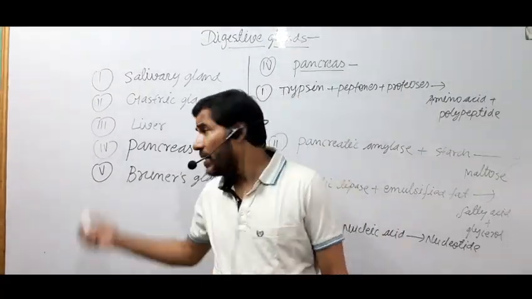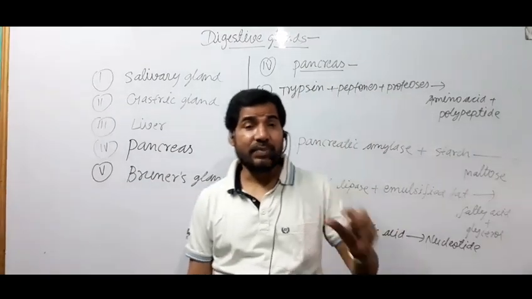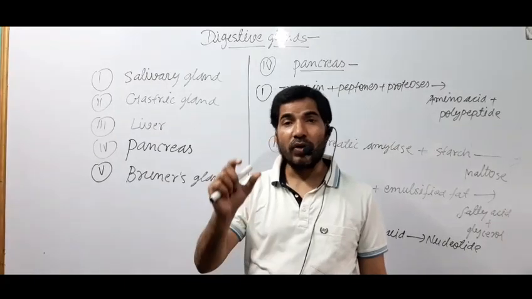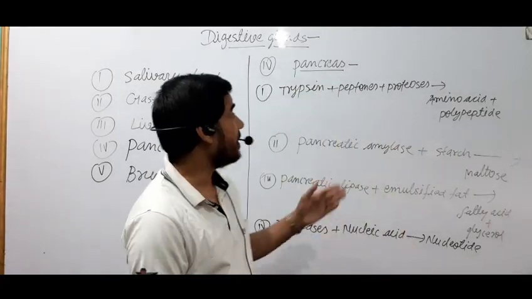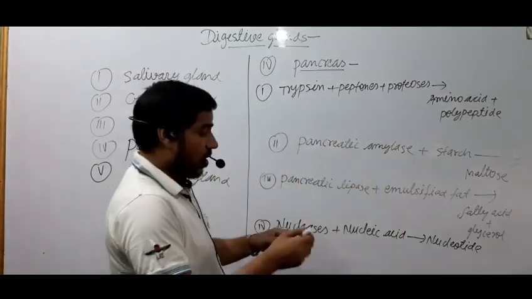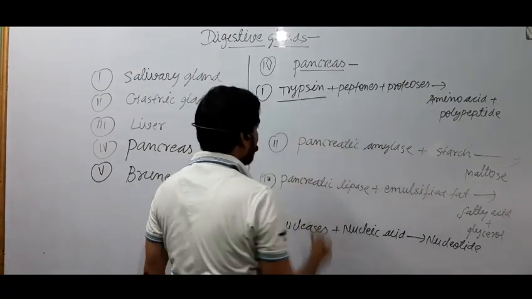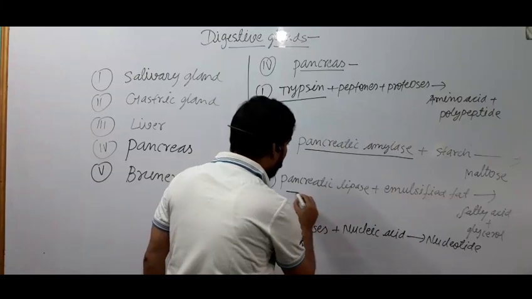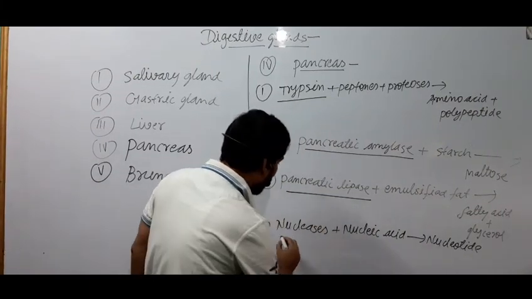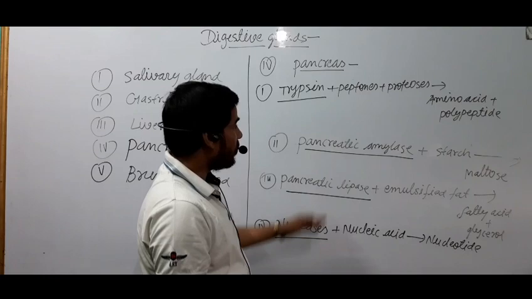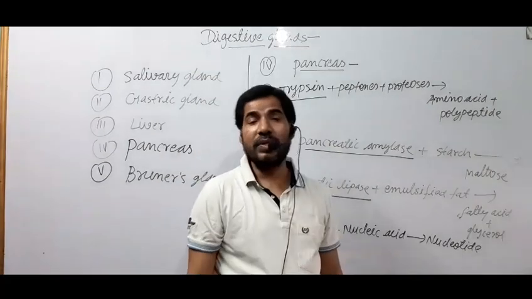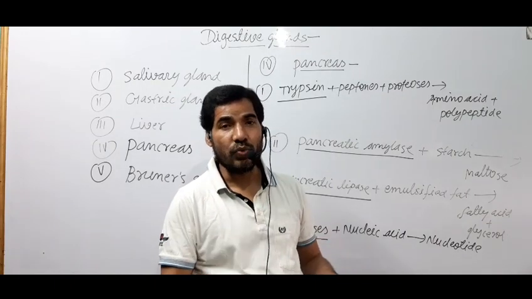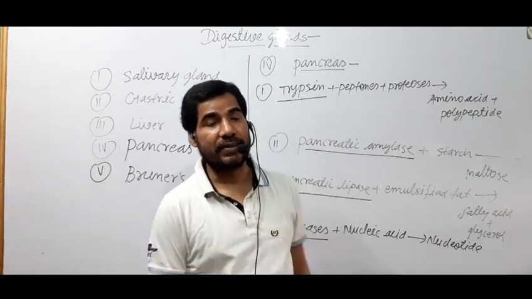This pancreas releases a special type of juice that is called pancreatic juice, having the following enzymes. I have written them here on the board. One is called trypsin, second is called pancreatic amylase, third is called pancreatic lipase, and fourth is called nuclease. So these are the four special types of enzymes which are present in the pancreatic juice released by the pancreas.